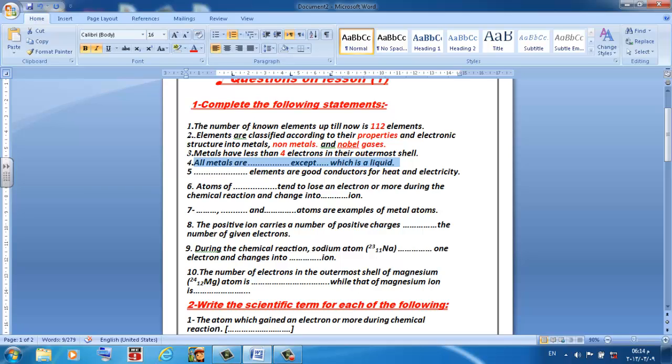Number 4, all metals are dots except dots, which is a liquid. As you have studied before, all metals are solids.